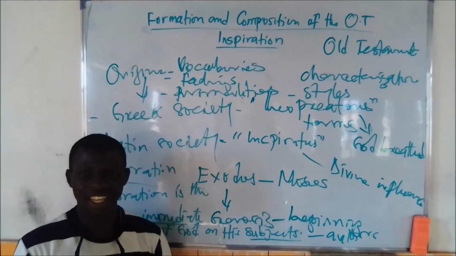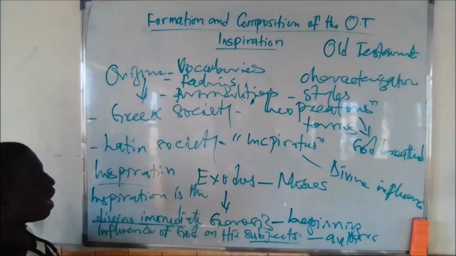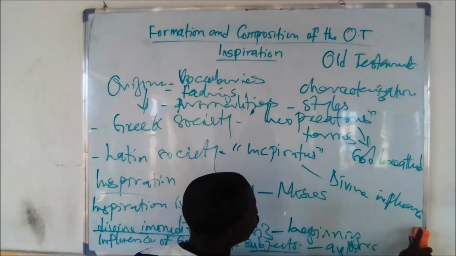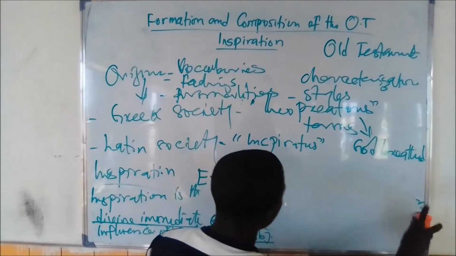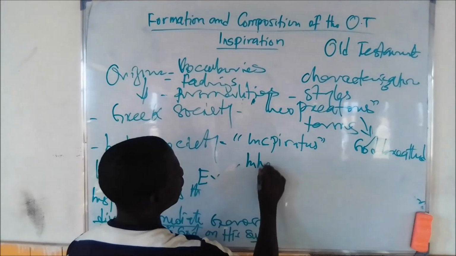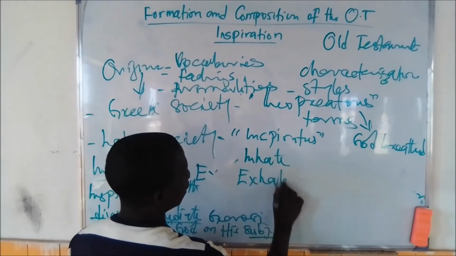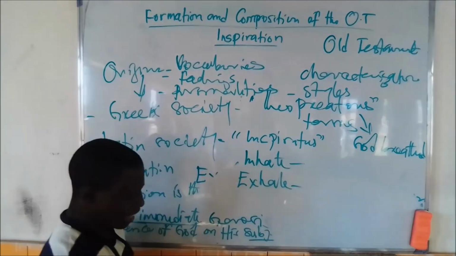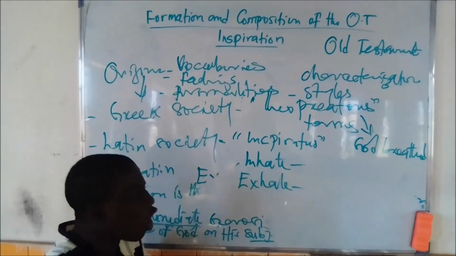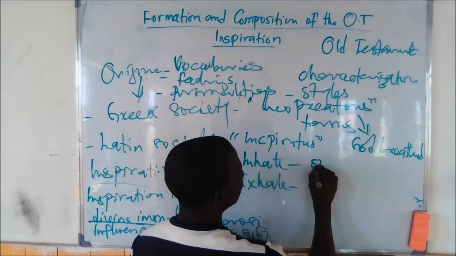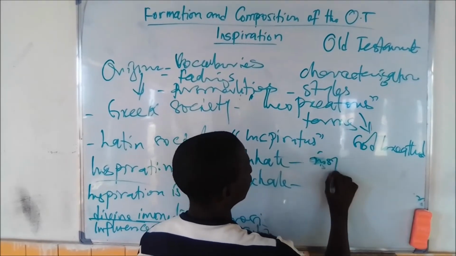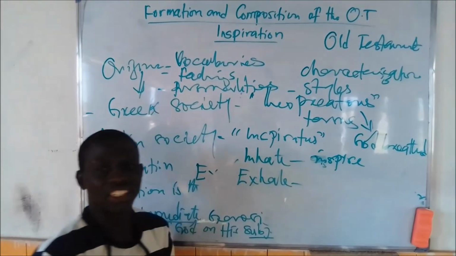When we now talk of inspiration, inspiration has two modes. The first is what we call EA, then the second is what we call XA. EA simply means that God whispers to them, that is, they are inspired.